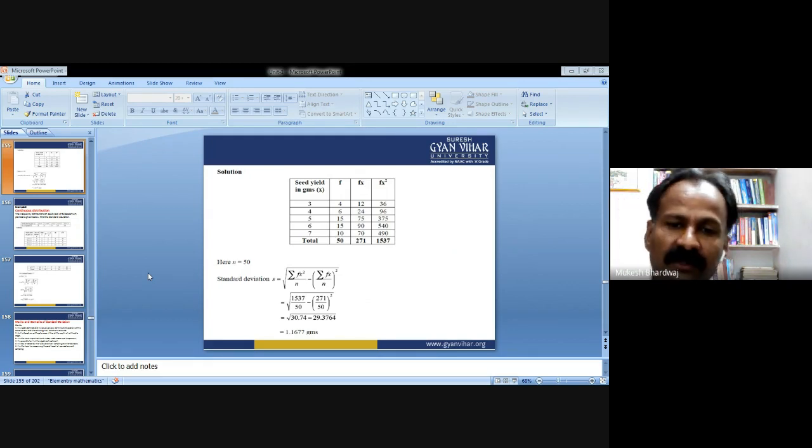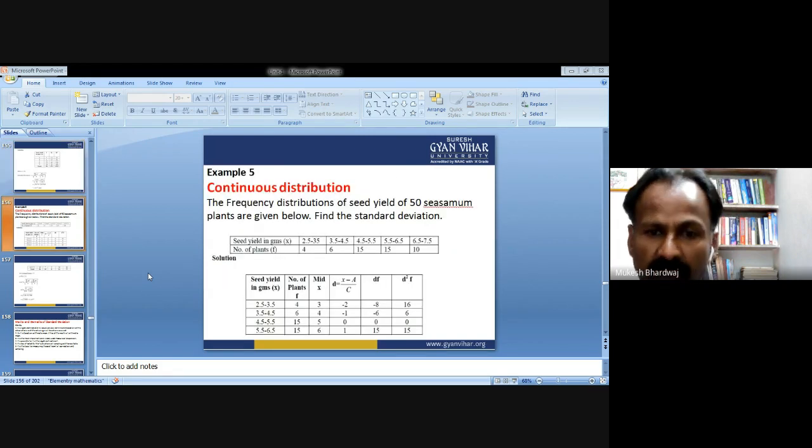So this is the formula, and this is the calculation for discrete distribution type of data. Now, for continuous distribution type of data, the standard deviation is calculated as per the formula we had discussed.